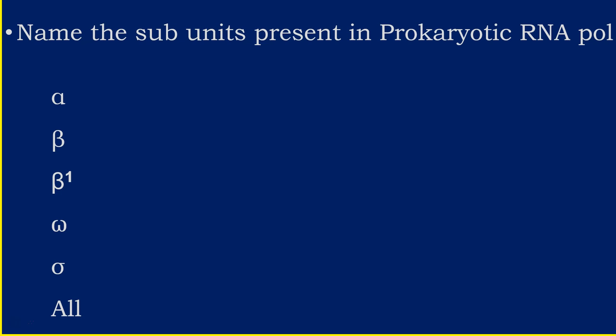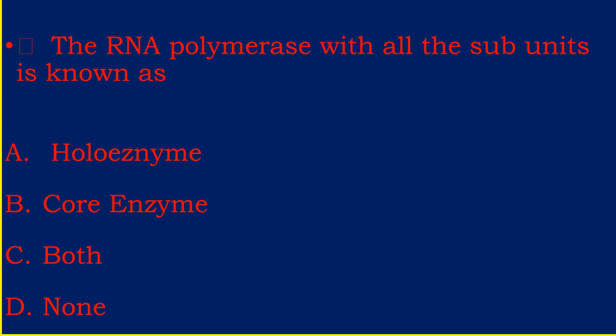Next, name the subunits present in prokaryotic RNA polymerase. Answer is all. It has 2 identical alpha subunits, beta, beta prime, sigma and omega subunits. Next, the RNA polymerase with all the subunits is known as?